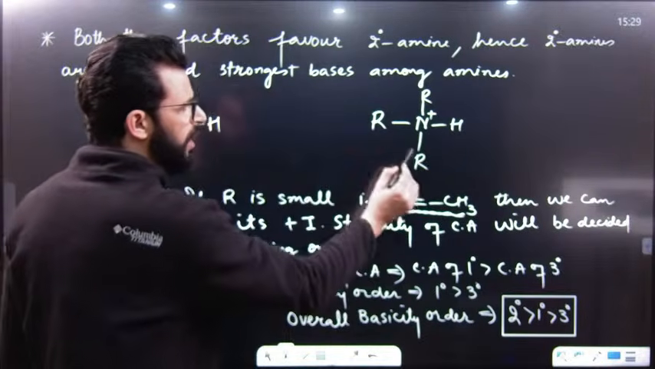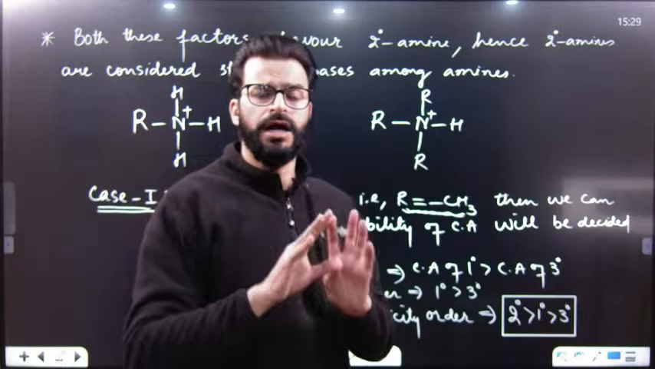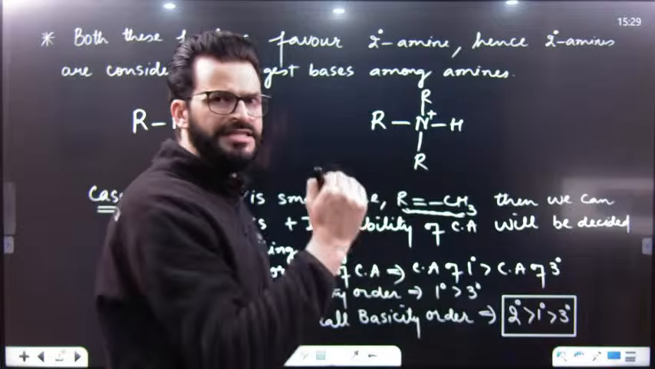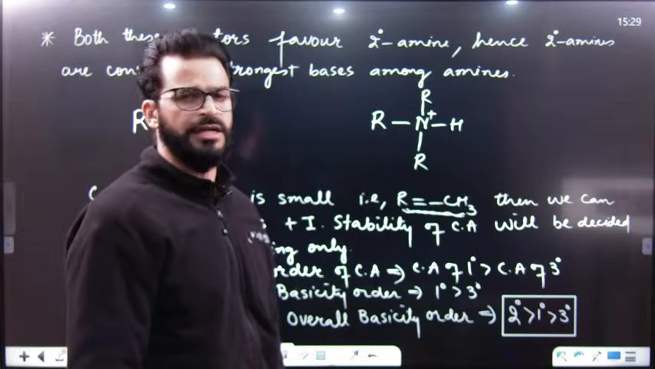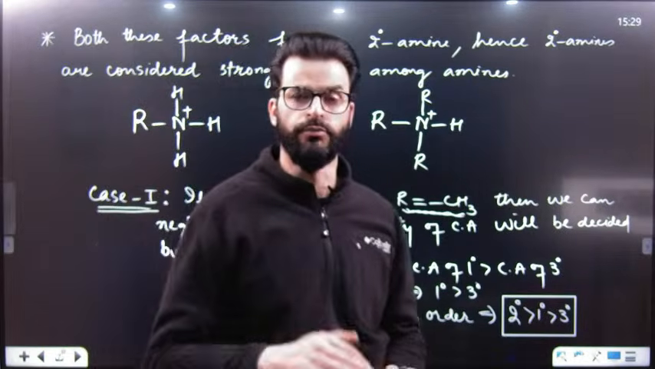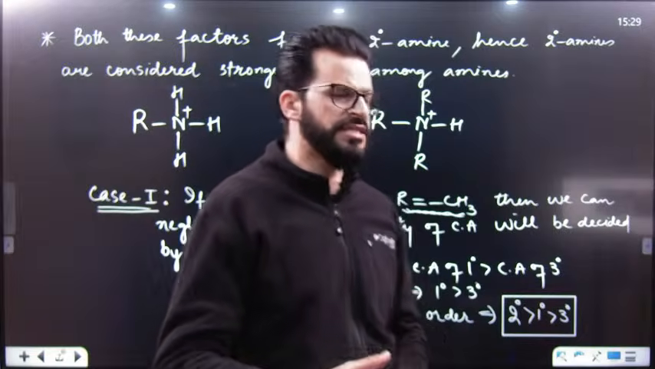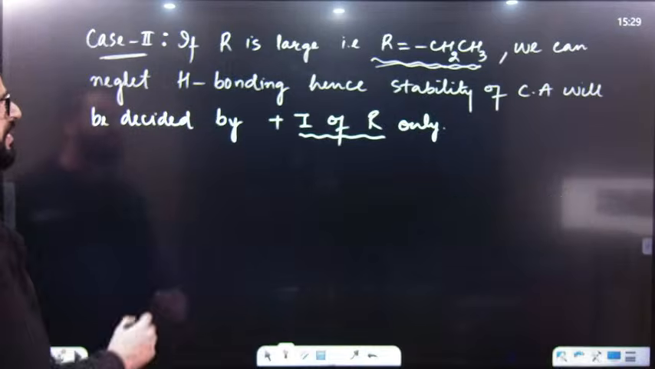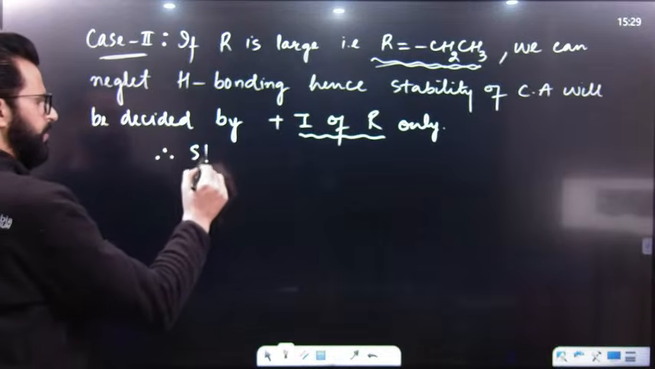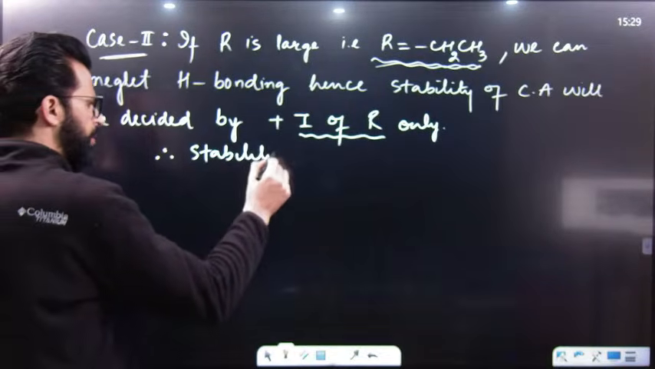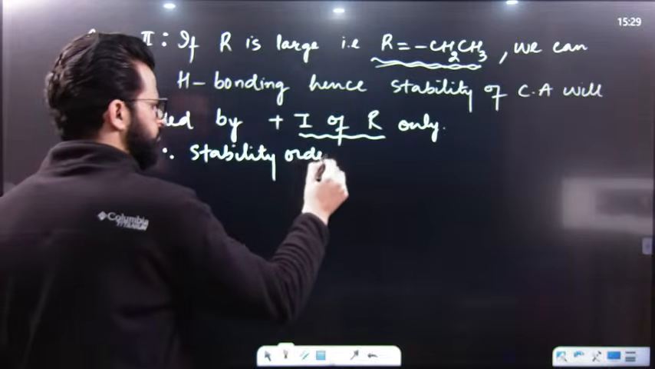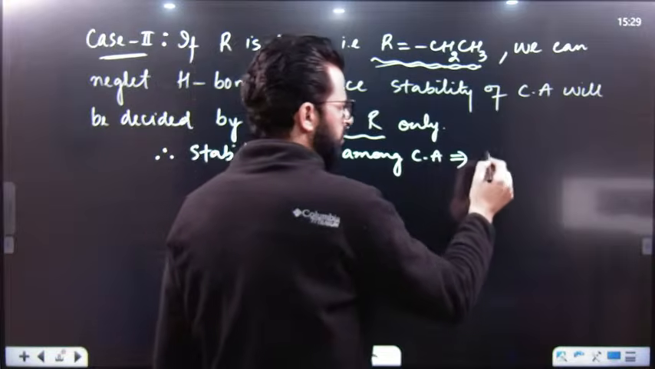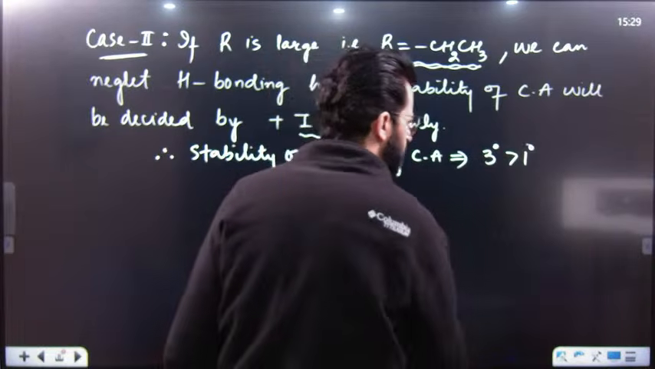That means the more R groups, the more donation of electrons from these groups towards this positive charge species, and the magnitude of positive charge will be decreased. Hence it becomes more stable. So more alkyl groups increase the stability of tertiary as compared to primary. Therefore, the stability order among conjugate acids will be 3 degree greater than 1 degree.